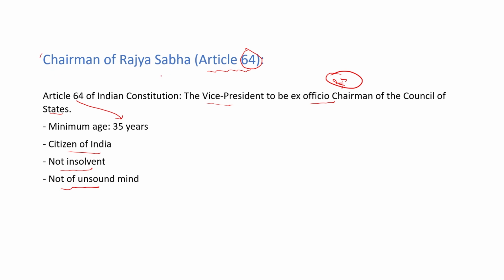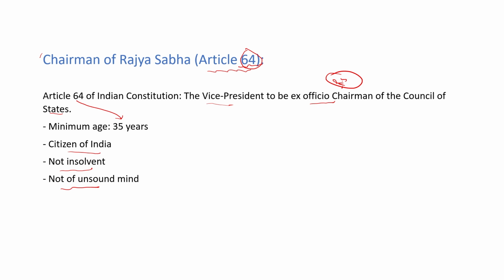Then who will be the chairman of Rajya Sabha? Always Vice President will be the ex officio chairman of Rajya Sabha, and where is it mentioned? It is mentioned under Article 64. So Article 64 is very important. It basically gives the detail related to the chairman of Rajya Sabha. And also I told you, as Vice President is the chairman of Rajya Sabha, so the removal bill of Vice President will also be started by the Rajya Sabha only. It cannot be started by Lok Sabha.